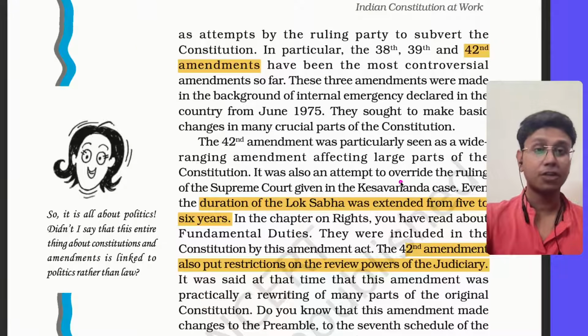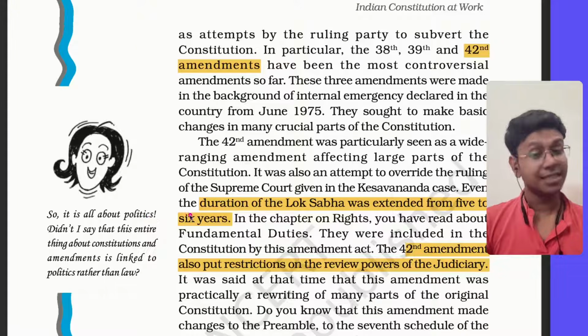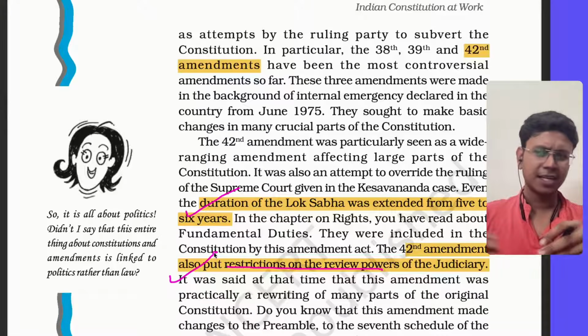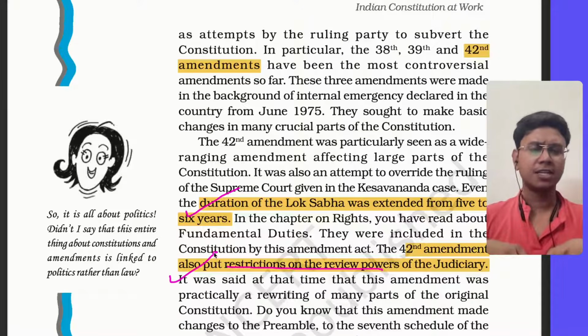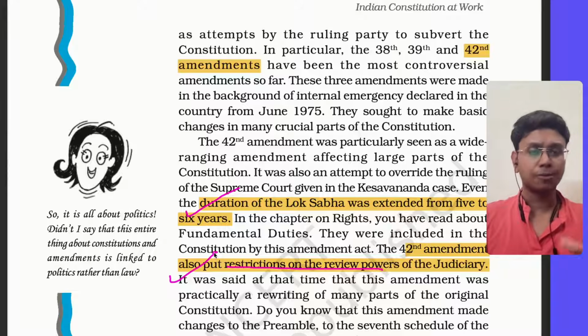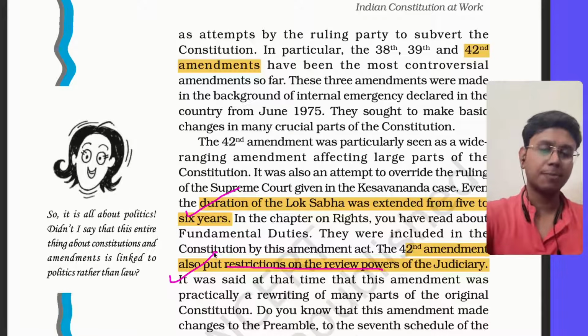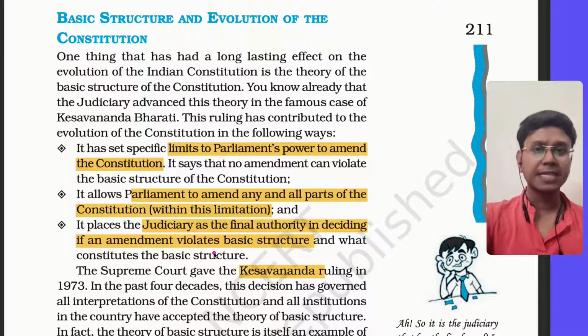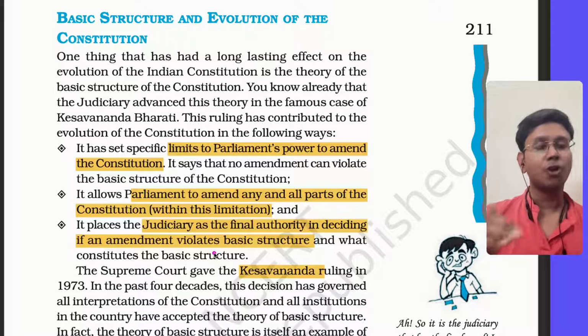The 42nd amendment is very controversial. First of all, it increased the age of Lok Sabha. It also put restrictions on the review powers of the judiciary, as I just told you. So even for small changes of a technical nature, through a wide change, opposition as well as government realized with political maturity that this should be brought, and certain amendments have also been done with conflict. These have been the causes of amendments in the past, and that's why there have been so many amendments. And this basic structure doctrine also evolved because of this.